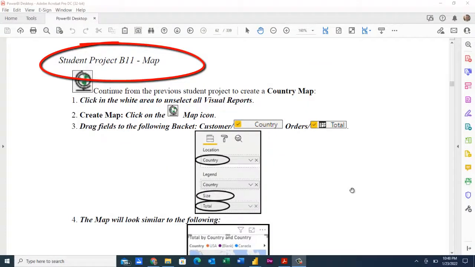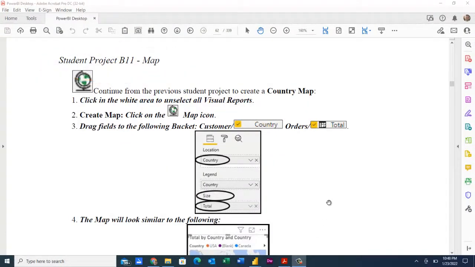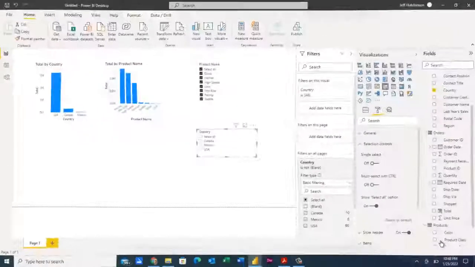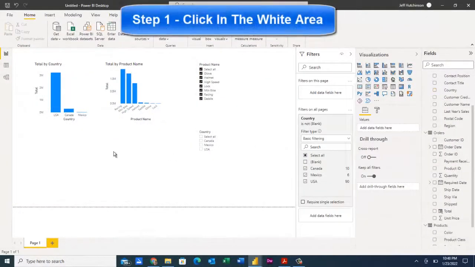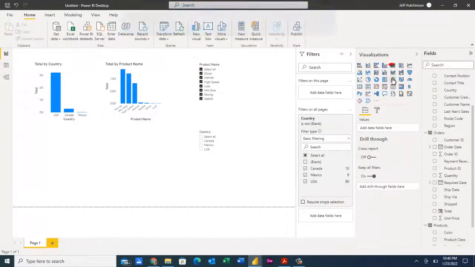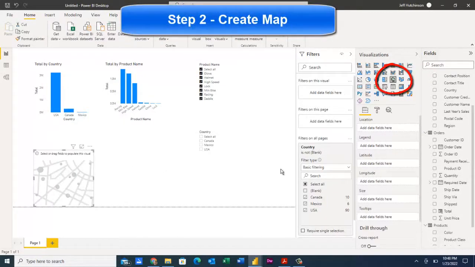Now we're going to student project B11, which is going to create a map. Let's come over to Power BI. Click in your white area to make sure nothing's highlighted. Choose the little map icon.